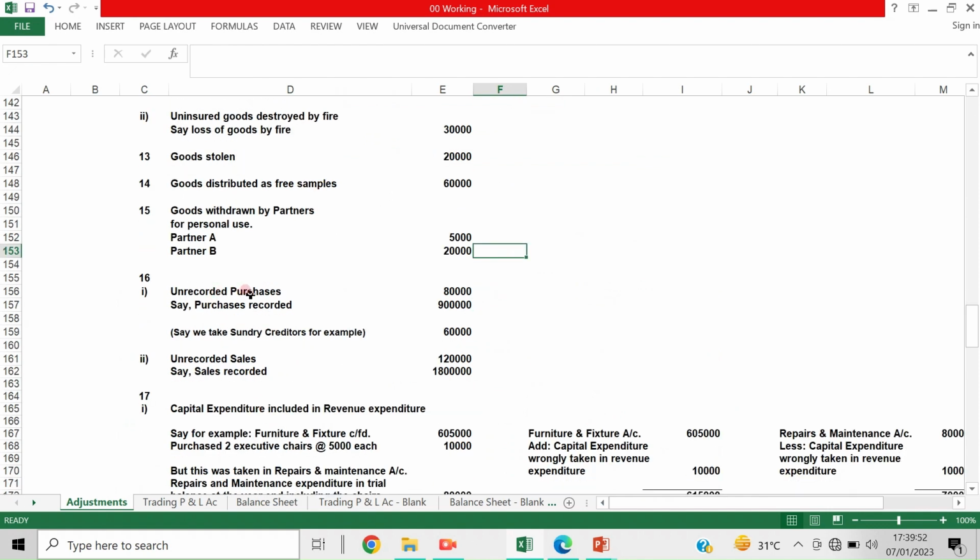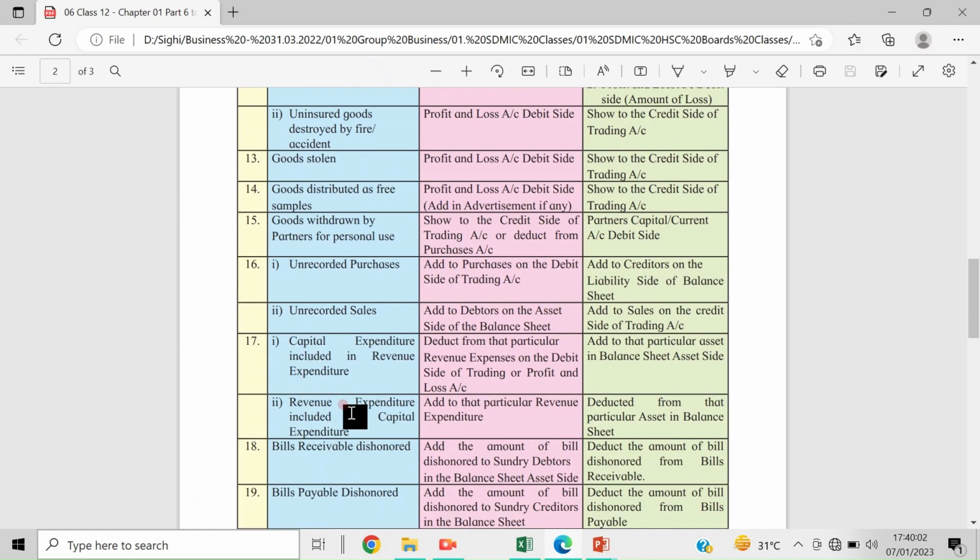Unrecorded purchases. What is it? Let us see. 15 entries are also taken. Now unrecorded purchases and unrecorded sales. You can make this very clear, because it is not difficult. If it is not recorded, you have to add it with the purchase, and the same thing to be added